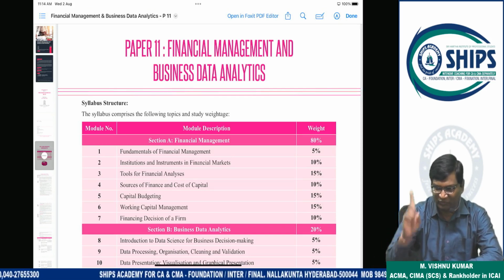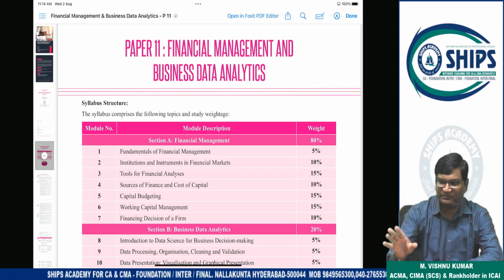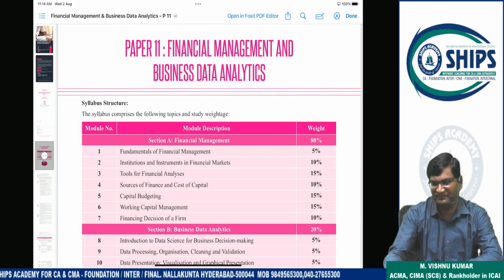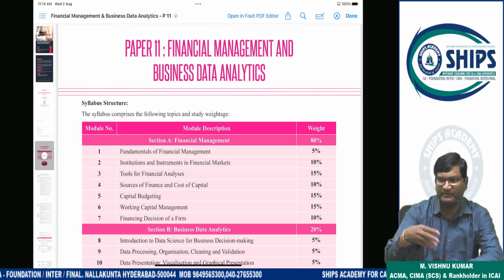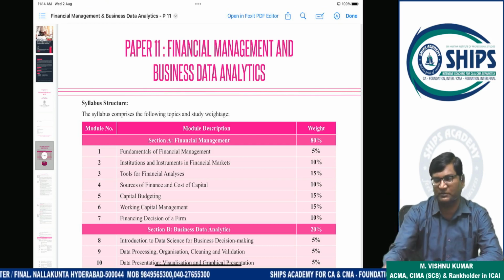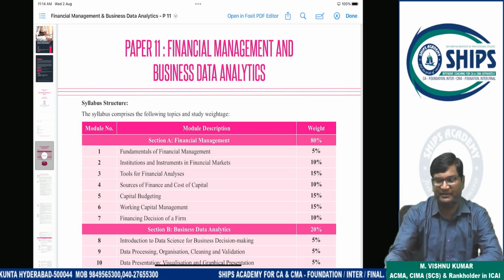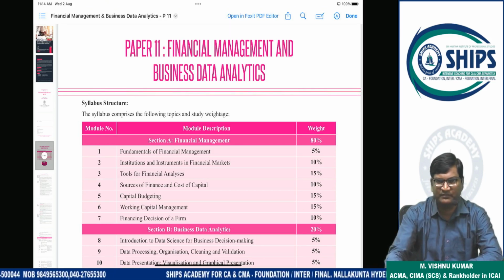From the beginning, from Group 1 onwards, I am saying again and again, CA Intermediate and CMA Intermediate are now the same. Similar subjects are there. In CA, accounting and tax and auditing will be more. Here your costing and financial management subjects are more. But the same practice is required. So there is no shortcut for success.